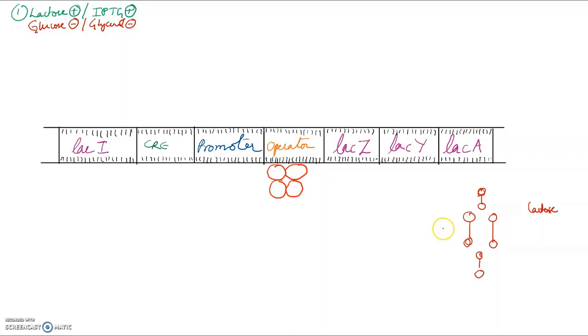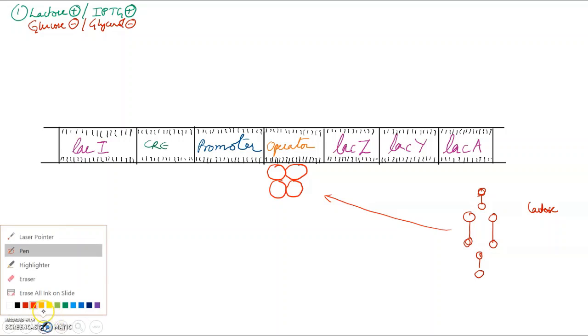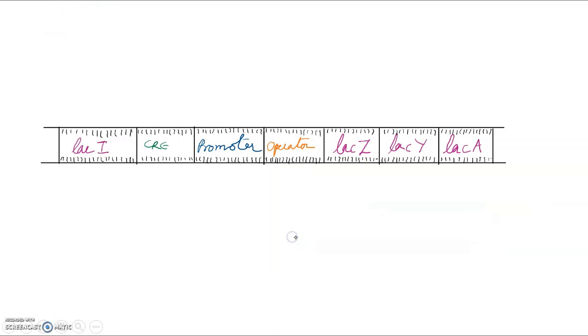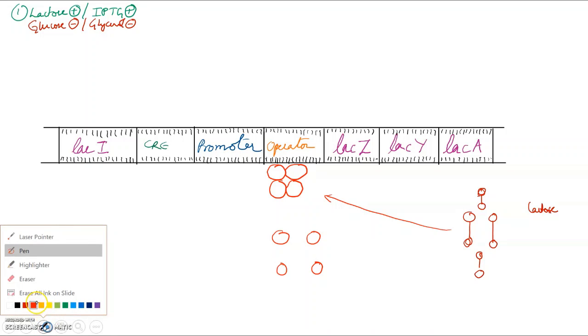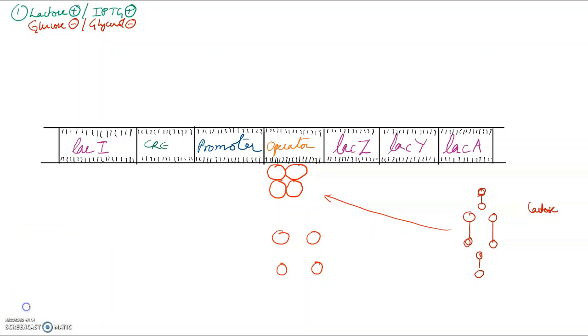Lactose will go and bind with these repressor molecules and change their shape, and the complex is no more stable, and it comes out.